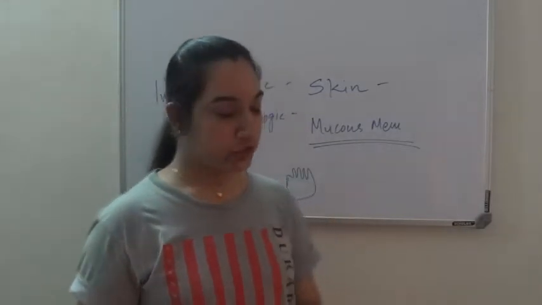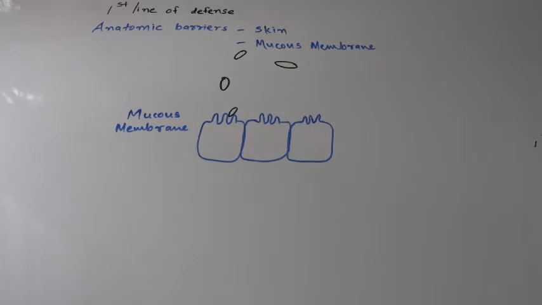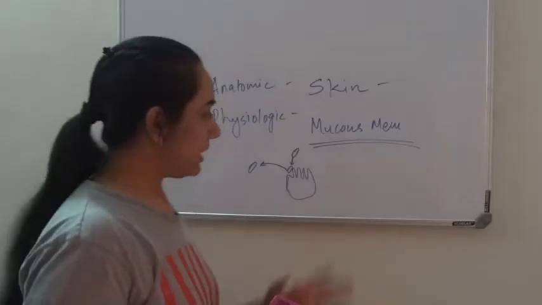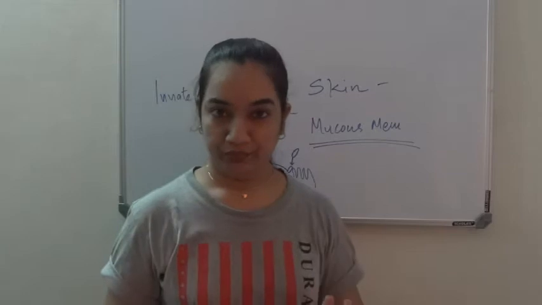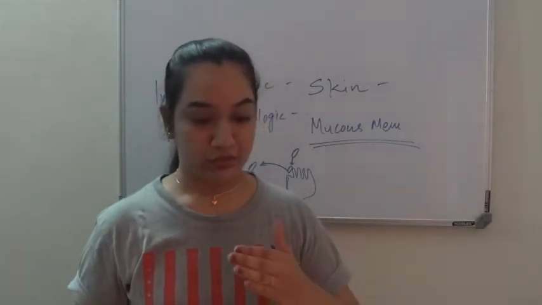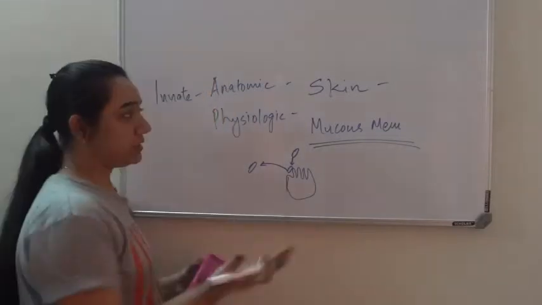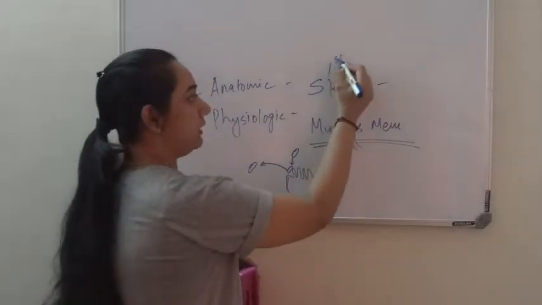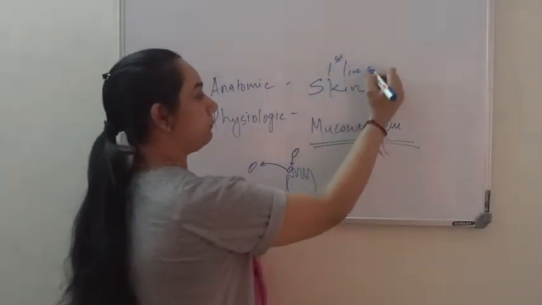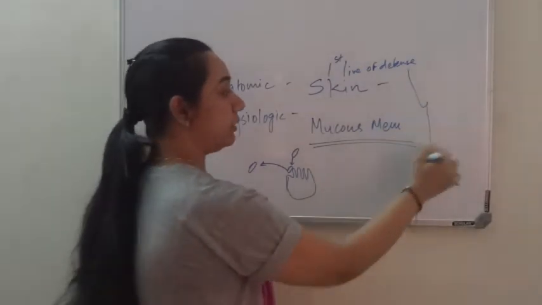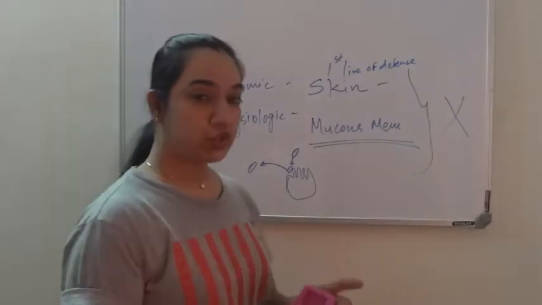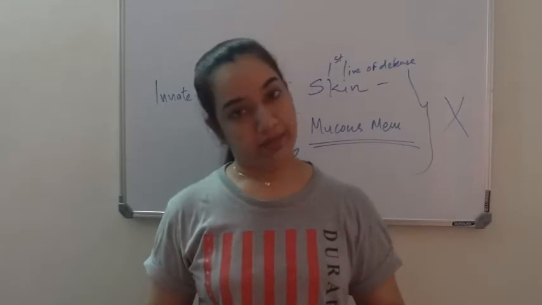The very good function of mucus is it will trap the incoming organism. And the cilia will throw the pathogen out. Okay, so that's how mucous membrane is going to give you the barrier to stop the entry of any pathogen. This, you can say, is your first line of defense. Main function is it is going to stop any pathogen entering.